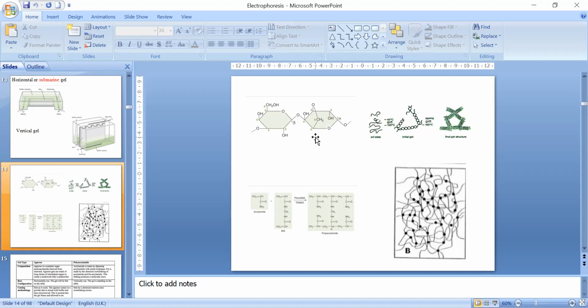So when I say that nucleic acids are simple as compared to proteins, can you just explain why it is so? I'm saying that DNA or RNA is a simpler molecule as compared to protein. Can you comment on that? Yes, sir. Because nucleic acids are two chains that are just folded together, and in proteins, there are several polypeptide chains that are fused together to form a single protein. We can say that the protein is more complex.